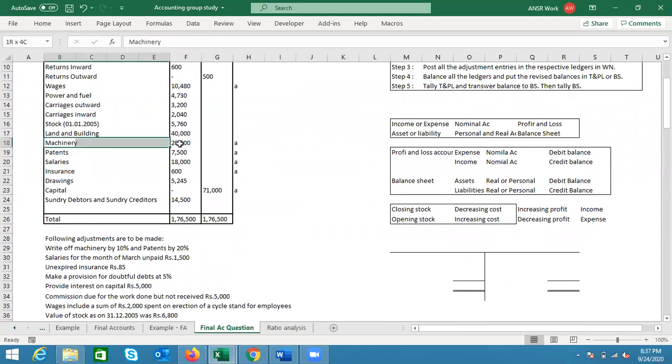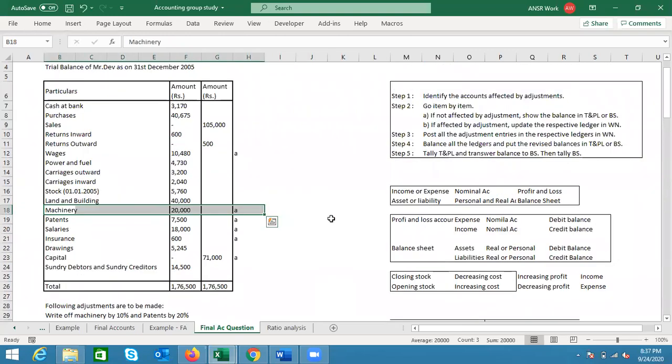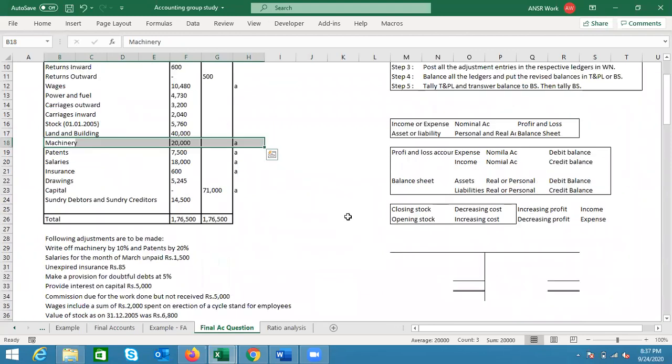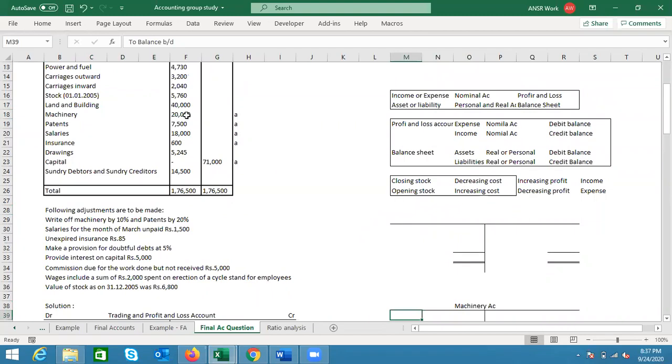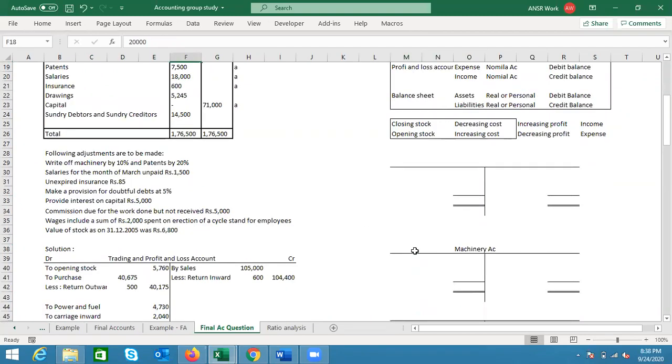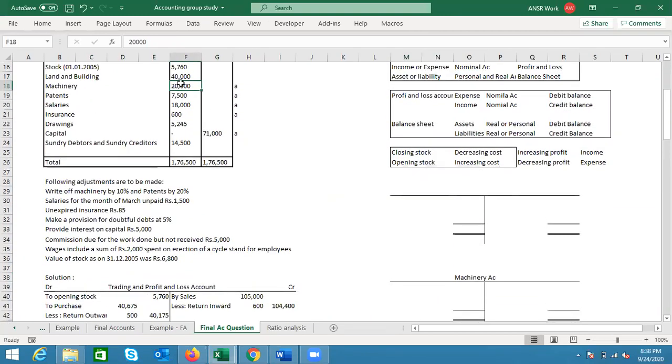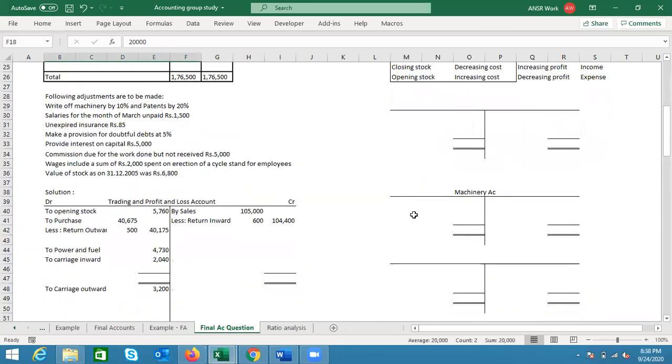After land and building, there is machinery. Can somebody tell what should we do here? There is an adjustment, so we should go to the ledger first. So here is a ledger. Should the balance be on the debit side or credit side? Debit side. Anyone in doubt? Debit side.